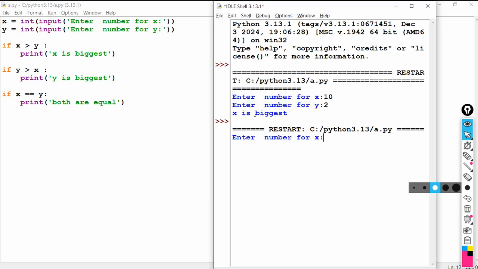See, once again in this case I am going to give 5 and 12, as we discussed. Now what happens, y is the biggest. In this case see, x is greater than y, 5 is greater than 12, no, false. False means come out of this one. Now in this case y is greater than x. See, 12 is greater than 5, yes, true. True means it enters here and y is biggest. You got it right, and this condition becomes false and the statement will not execute.